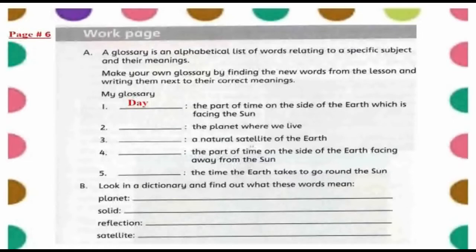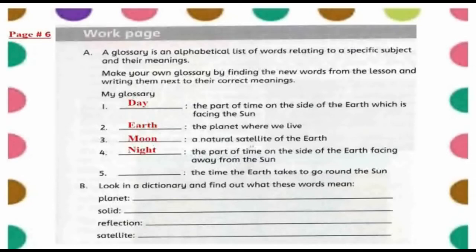Yes, it is Earth. Number 3 is a natural satellite of the Earth. So dear students, what is the natural satellite of the Earth? Yes, Moon is the natural satellite of the Earth. Number 4, the part of time on the side of the Earth facing away from the Sun. So which part of the time is it when the Earth is facing away from the Sun? Yes, it is night.